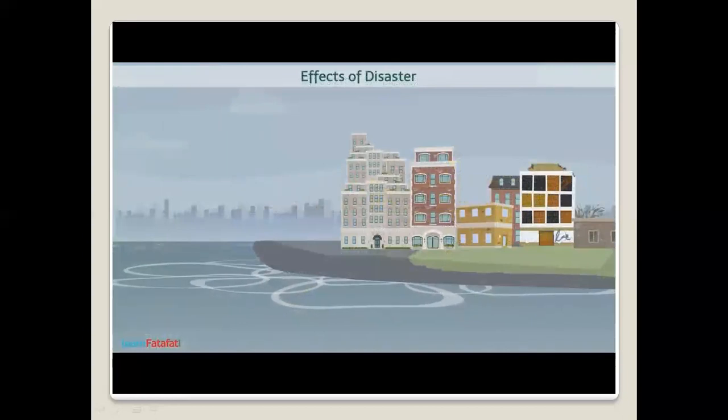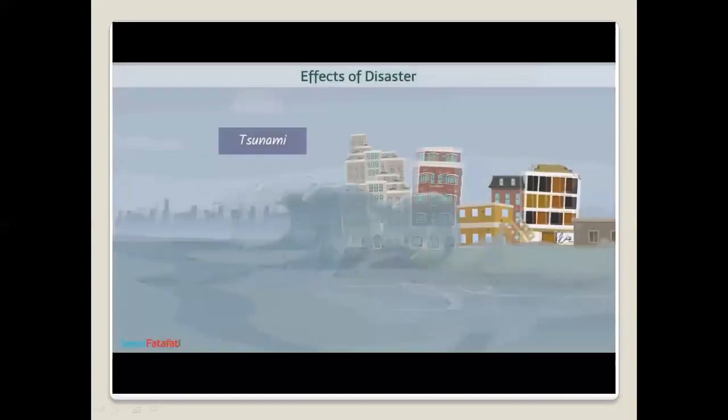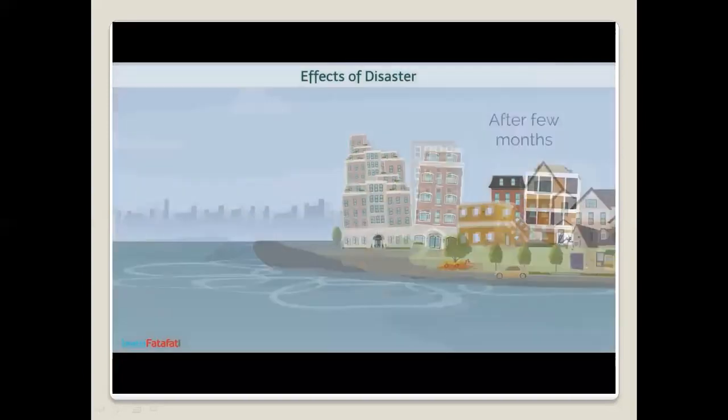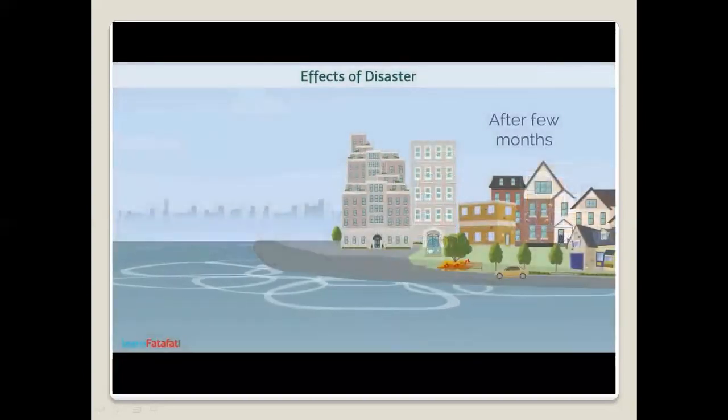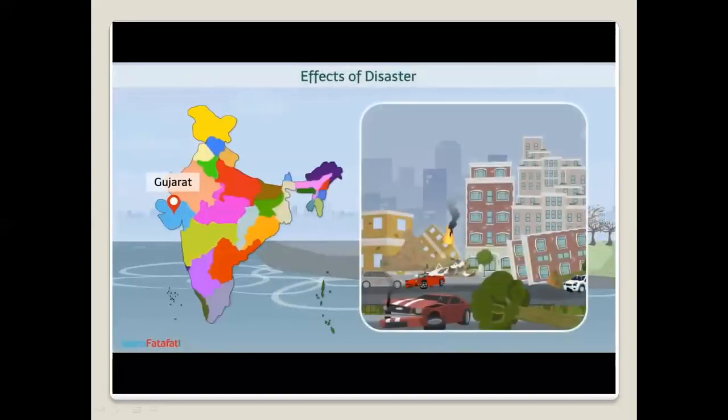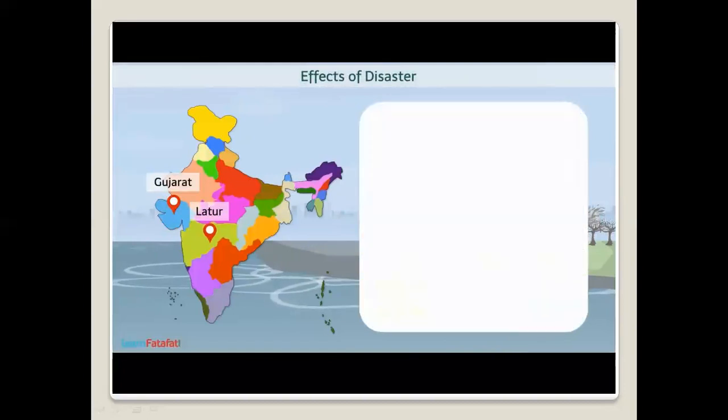Because of disaster, life in the respective area suffers a lot. Some of the disasters are catastrophic, which take place all of a sudden and cause great damage, but the recovery takes place in a short time. For example, nobody can forget the earthquakes of Gujarat and Latur, but now life in these areas has returned to normal.